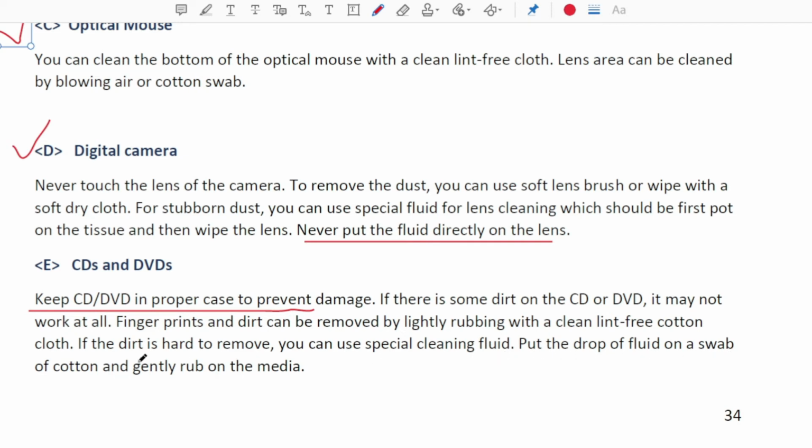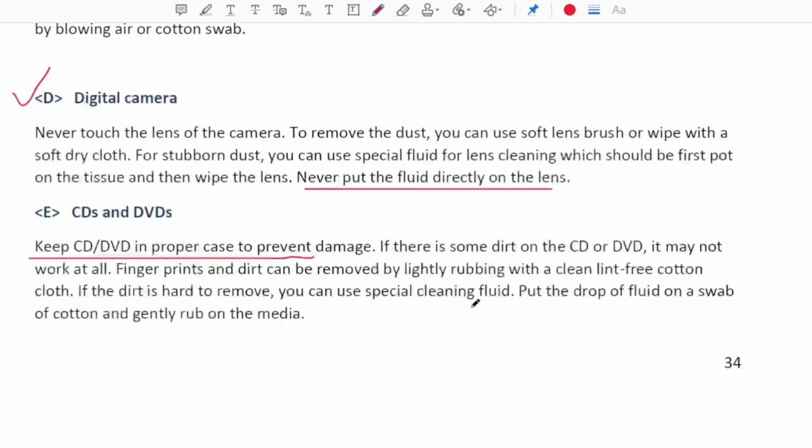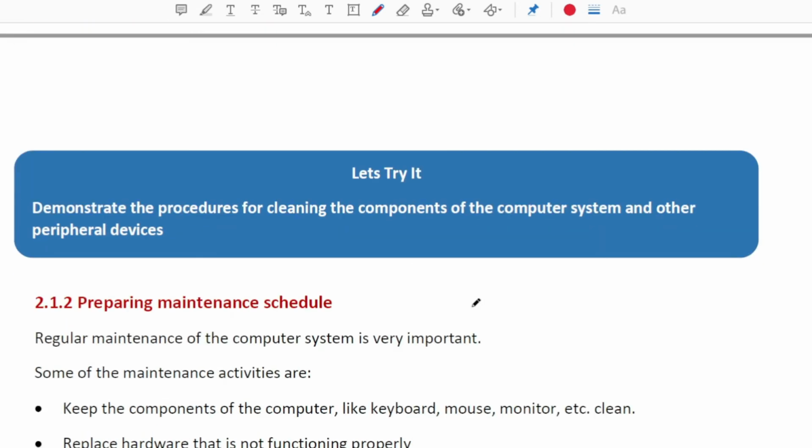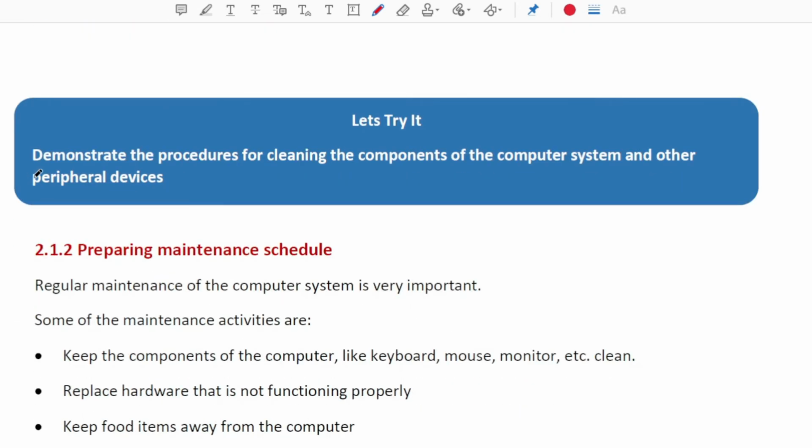If dirt is hard to remove, you can use special cleaning fluid. Put a drop of fluid on a swab of cotton and gently rub on the media. So you can put a drop of fluid on a cloth, and then with that you can clean the media of the CD or DVD, whatever you are using. So question, let's try it. Demonstrate the procedure for cleaning the components of a computer system and other peripheral devices. So that can be done.